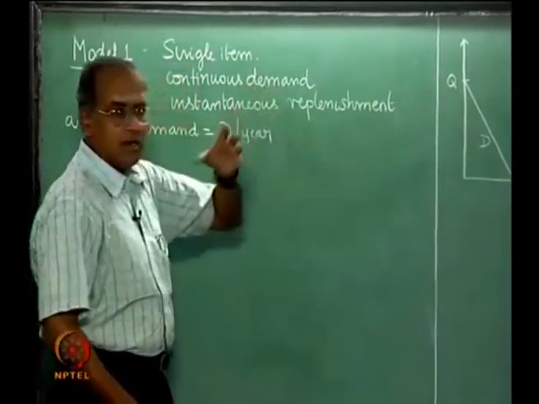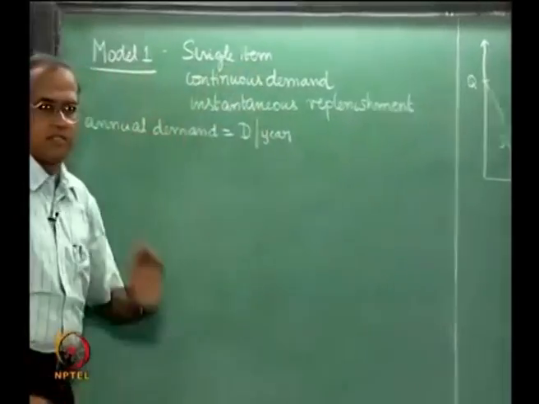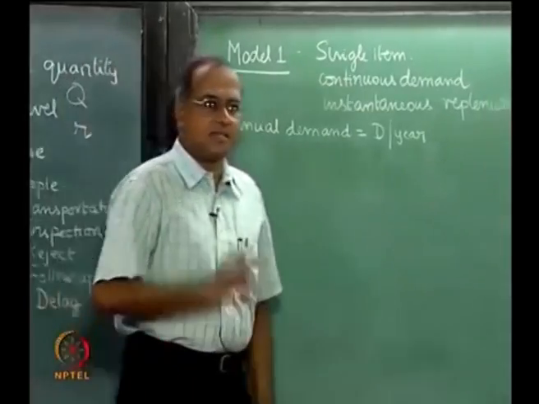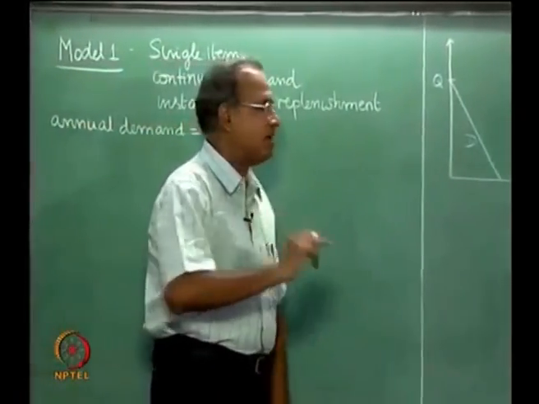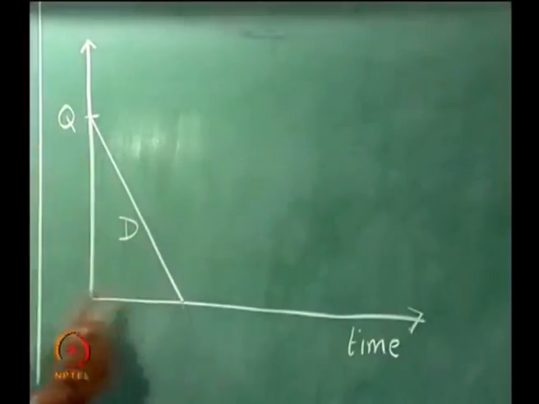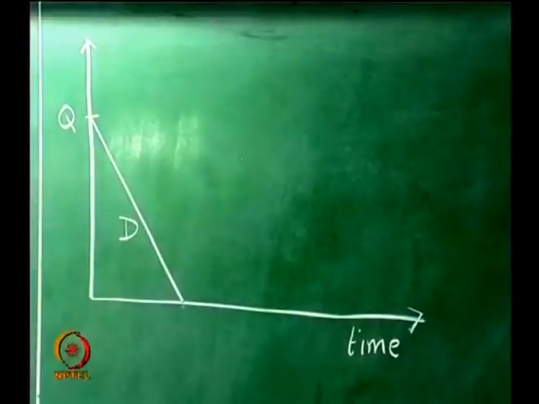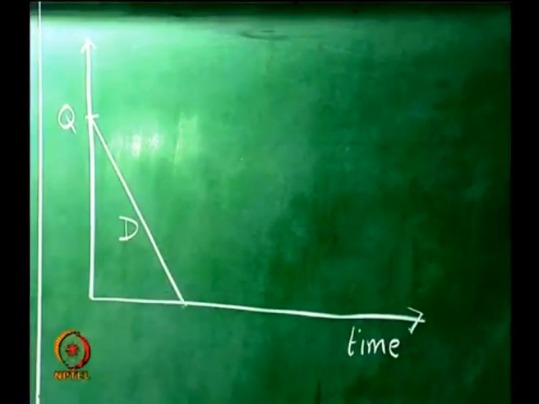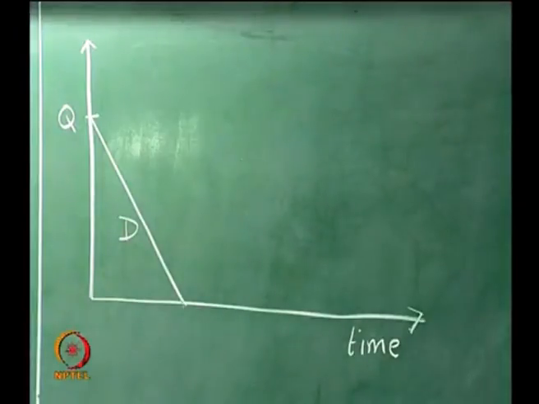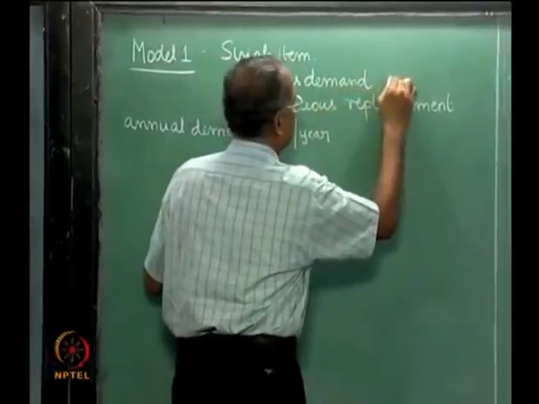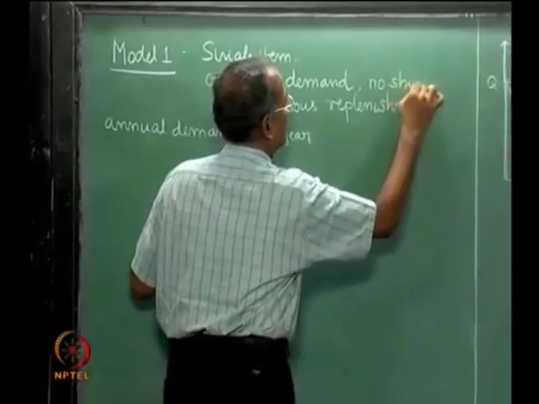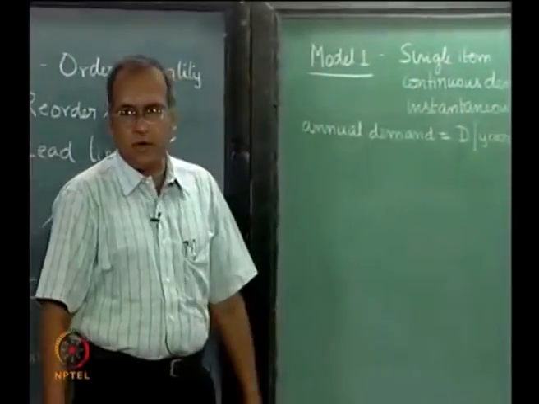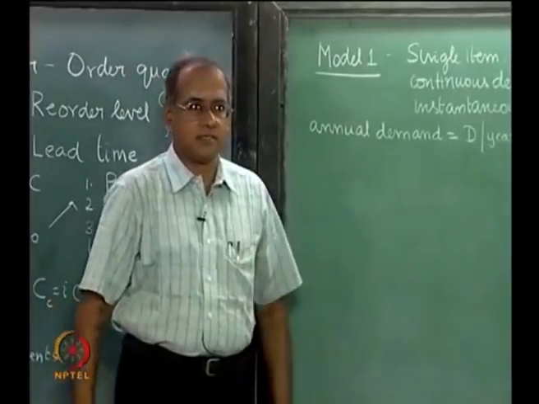That is how we should look at this continuous demand, which means at every instance of time there is a demand, and since that demand is same, which is D per year, this will come as a straight line from Q to 0. Now, the moment the stock position reaches 0, because we have instantaneous replenishment and we also assume no shortage, we do not want to model shortage situations, no shortage.